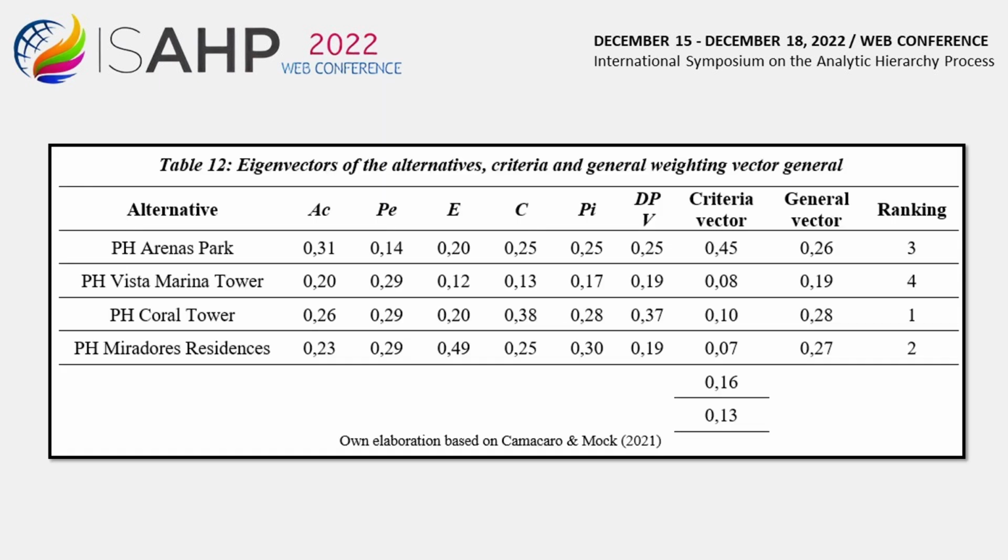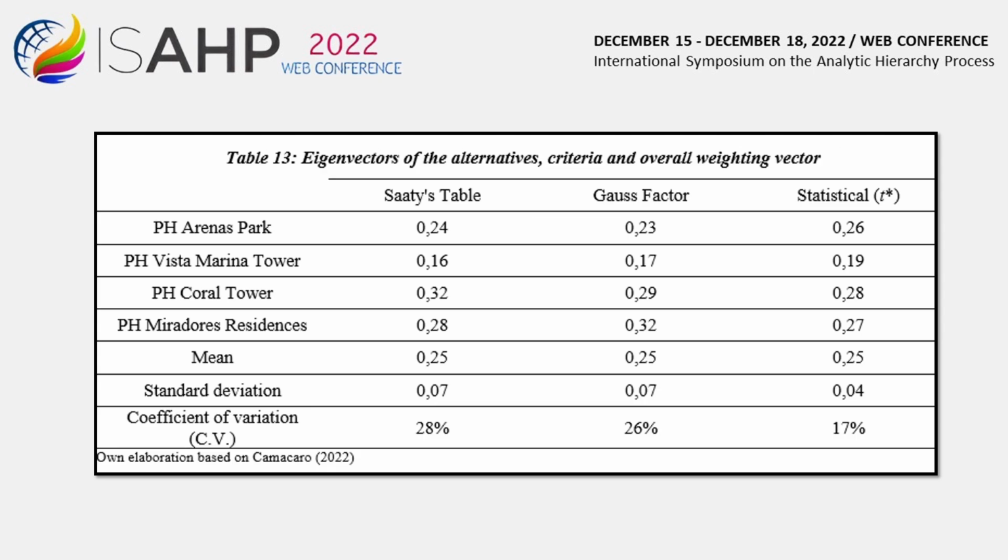All the criteria were represented by quantitative variables, so we proceeded with the normalization method of the values of the alternatives, for the cases of contribution, plus, and non-contribution, dash, that is, depending on the nature of each variable. This table shows the eigenvector matrix of the alternatives and also the eigenvector of criteria. To obtain the general weighting vector, it is enough to multiply the nxn matrix by the nx1 vector. By ordering the results, the ranking is obtained, with the property PH Coral Tower occupying the first place in the selection. This table shows the comparison of results.